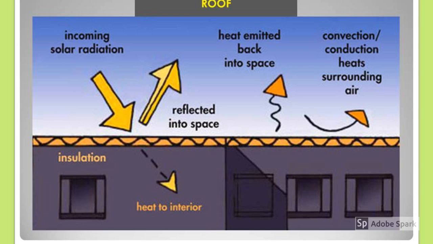When incident energy strikes the red roof, it reflects in the red band, so the roof appears red. Similarly, the black soil absorbs all the energy, therefore it appears black. When the energy passes through the glass window, it transmits all energy, that is why it appears white. Energy interaction with roof, window, and soil.